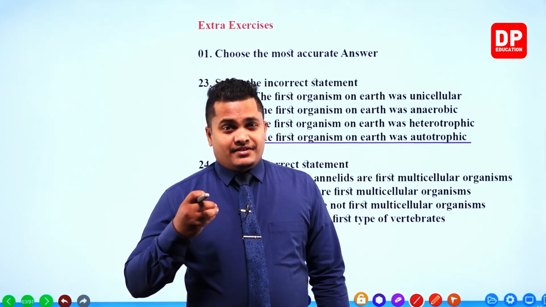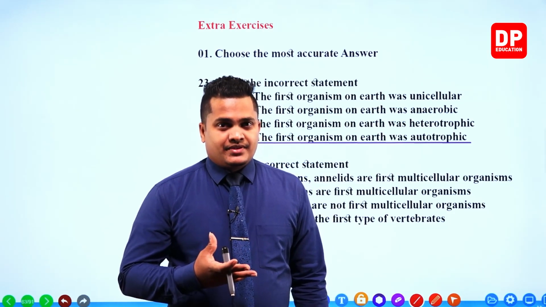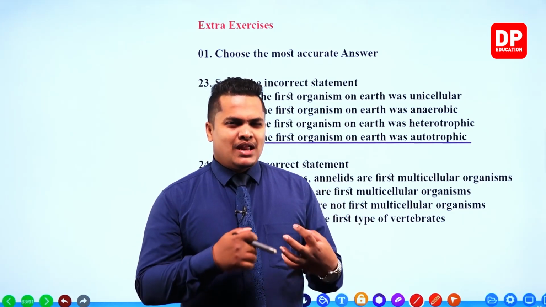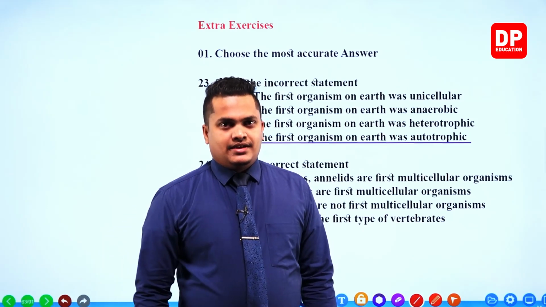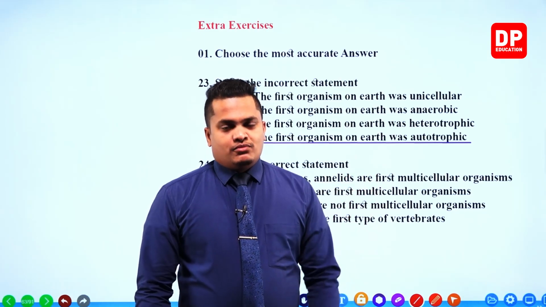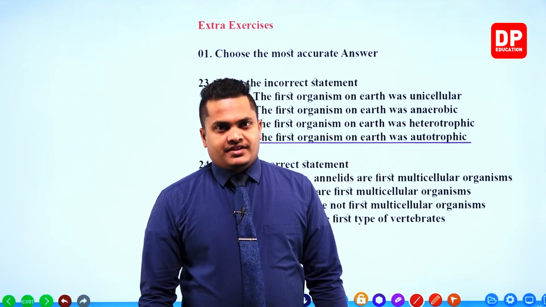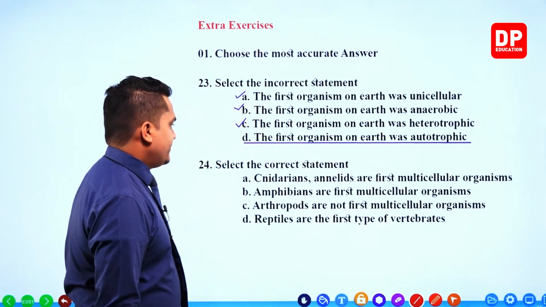So it had various nutrition, it was actually a nutrition media. So the first cell created had plenty of food to eat around within the primordial soup. So the first cell, the bacterial cell, was heterotrophic. Okay, it was heterotrophic.